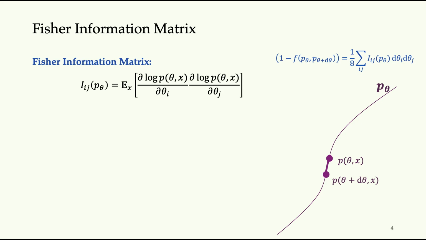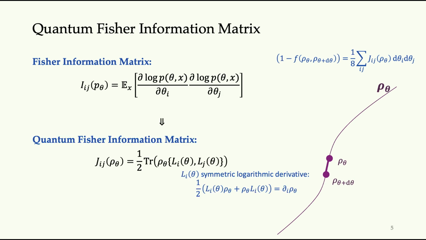And clearly, the larger the Fisher information is, the better you can do multi-parameter sensing. And you can generalize this entire framework to the quantum case by introducing the so-called quantum Fisher information matrix. You can interpret that in two ways. The first way is as the second-order derivative of the quantum infidelity, and it quantifies the change of a density matrix around the local point theta.